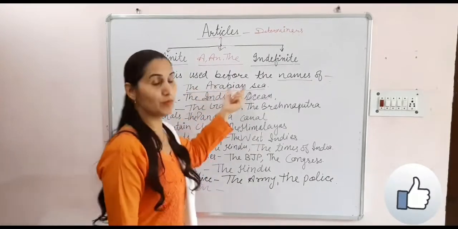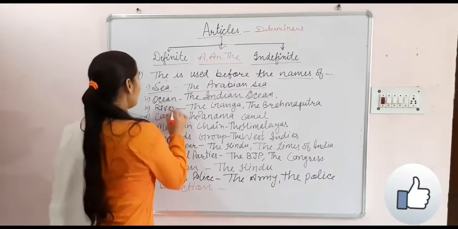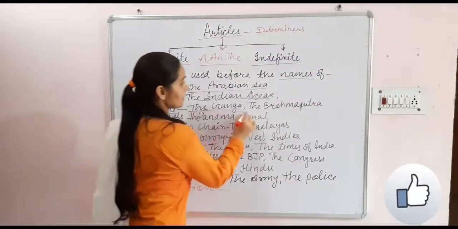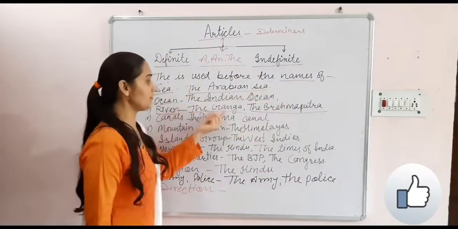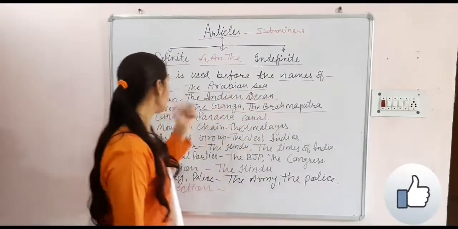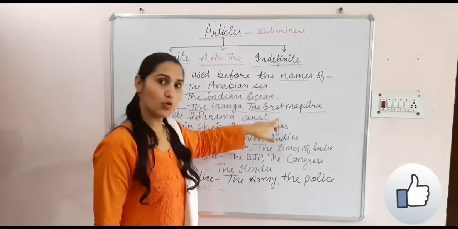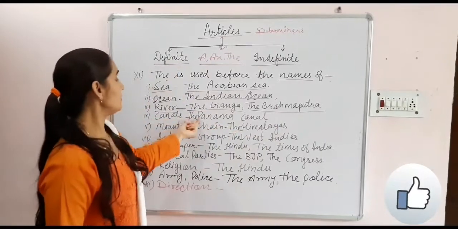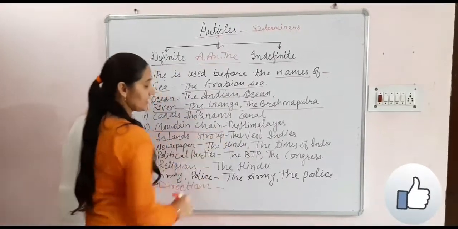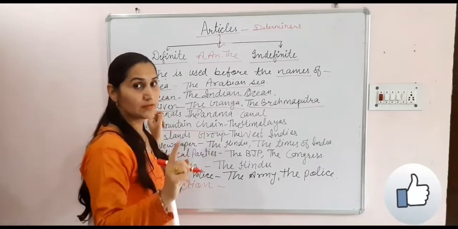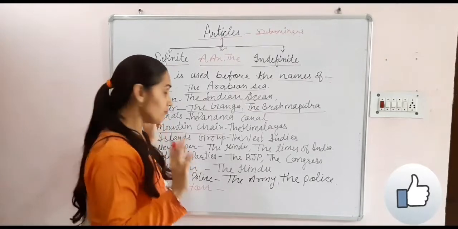All the rivers: the Ganga, the Brahmaputra, the names of all rivers come with the. Canals: the Panama Canal, all canals. The name of any mountain chain, not a single mountain like Mount Everest, not the Mount Everest. It will come only Mount Everest.